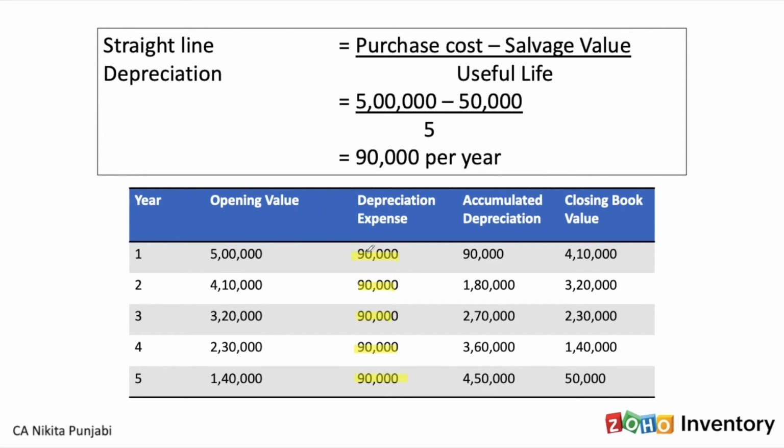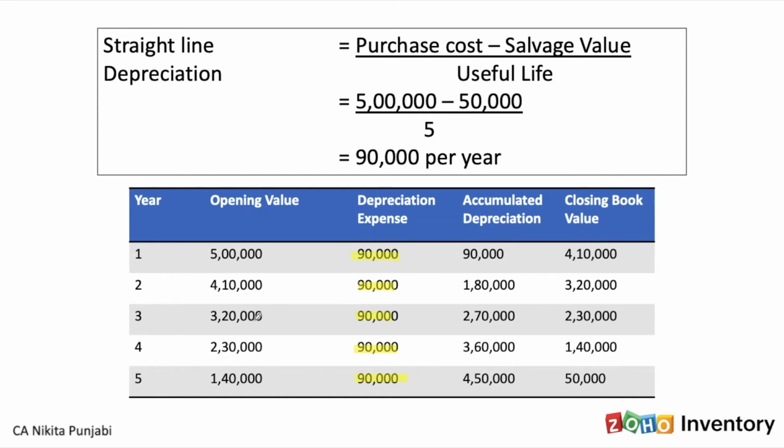90,000 is depreciation for year 1. Accumulated depreciation means the total depreciation provided for the asset over the useful life. So in the first year, we've provided only for 90,000. The closing book value is the opening value minus depreciation. So that comes to 4,10,000. Year 2, the closing book value becomes the opening value. 4,10,000 minus again 90,000, which is provided as an expense in year 2. The accumulated depreciation becomes 1,80,000. The closing book value 3,20,000.